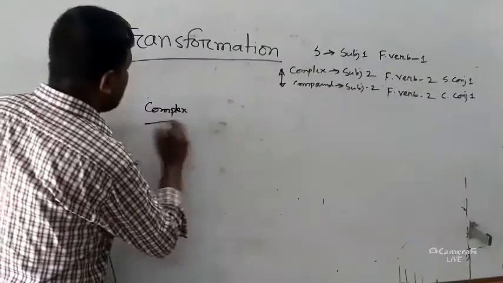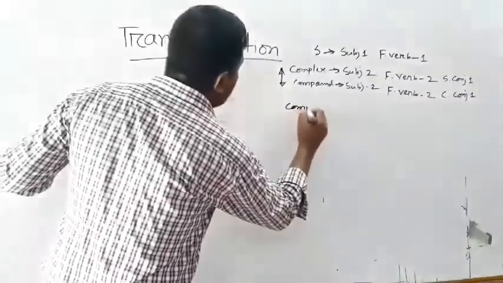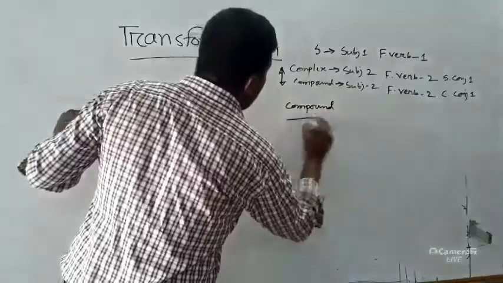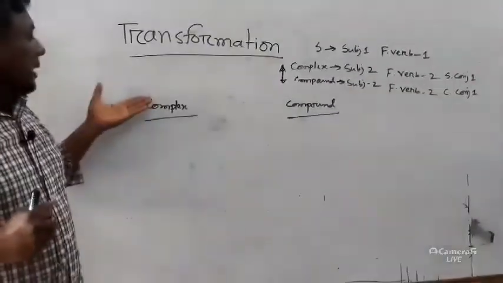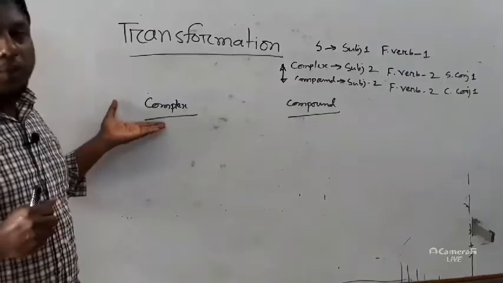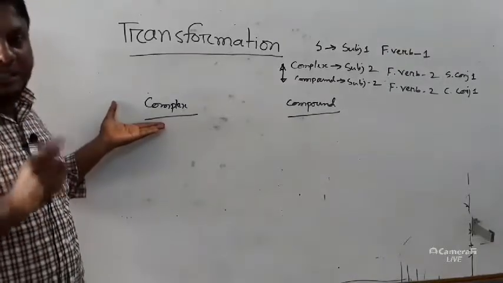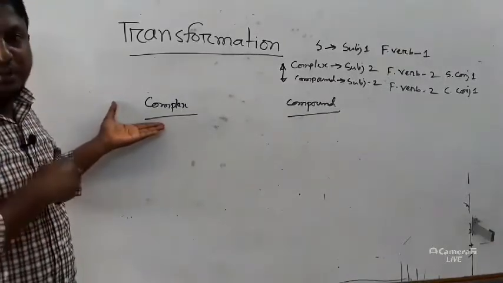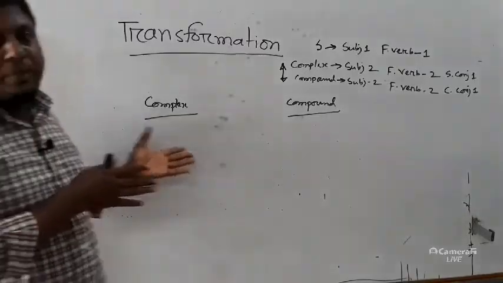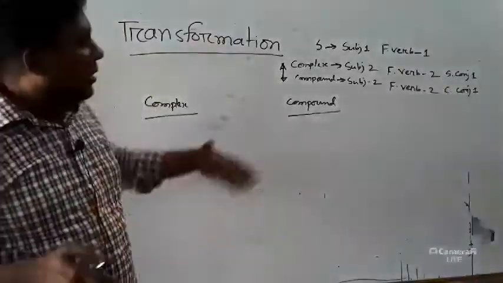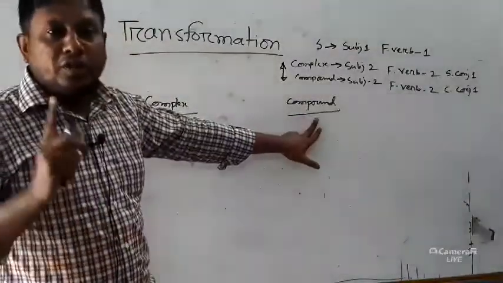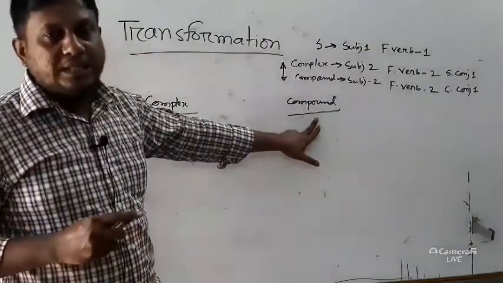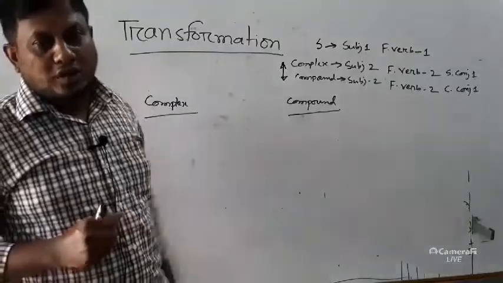Complex sentence, compound sentence. Okay, dear students, you know it very well that the conjunctions of complex sentence, which means the subordinating conjunctions, sometimes take place at the very beginning and sometimes take place in between two clauses. But the conjunctions of compound sentences, which means coordinating conjunctions, always take place in between two clauses.